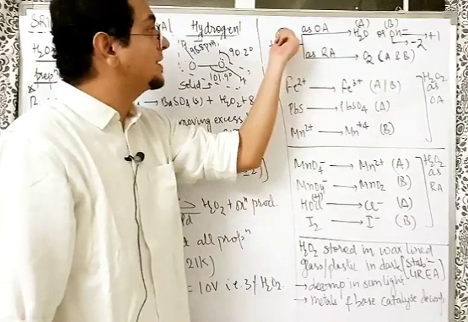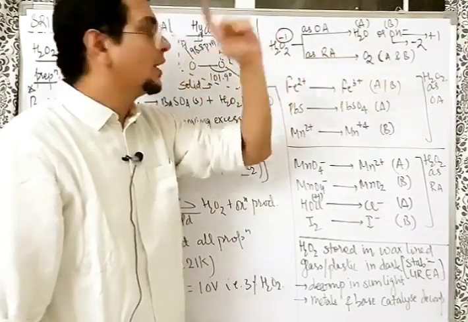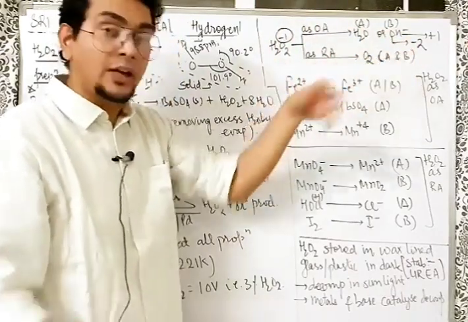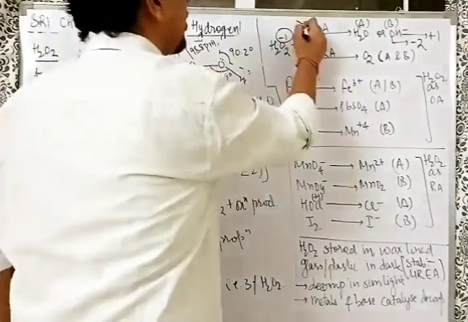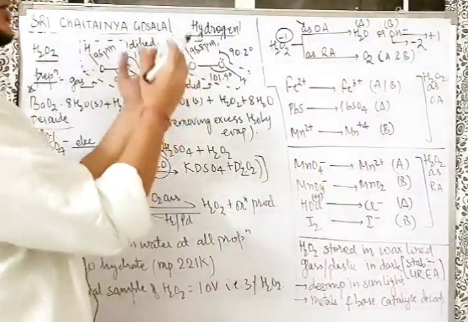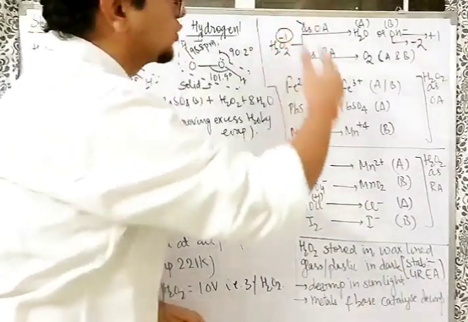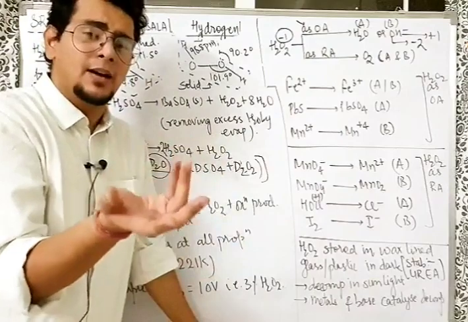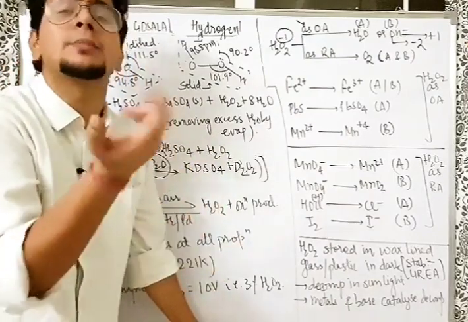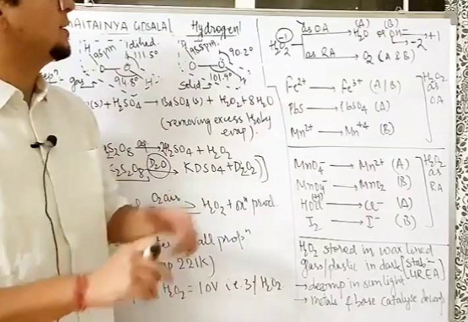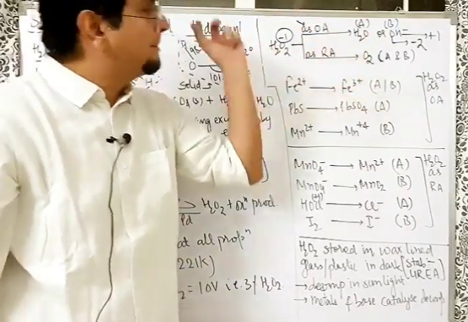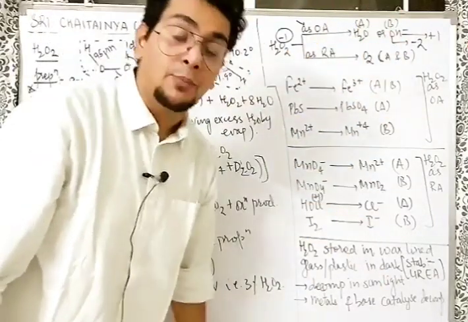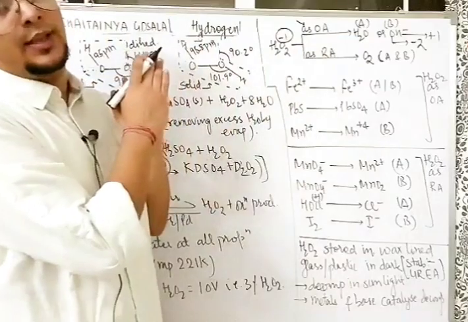When H2O2 oxygen gets reduced, the oxidation state of oxygen here is -1, and on reduction it becomes -2. So if I am getting reduced, I am behaving as an oxidizing agent. When H2O2 behaves as an oxidizing agent, the byproduct is H2O or OH minus. When H2O is made, it is in acidic medium. When OH minus is made, which medium? Basic medium. So in acidic medium, H2O2 gives a byproduct of water. In basic medium, H2O2 gives a byproduct of OH minus. This is in the case when H2O2 behaves as an oxidizing agent.